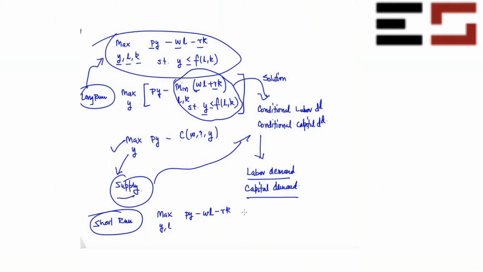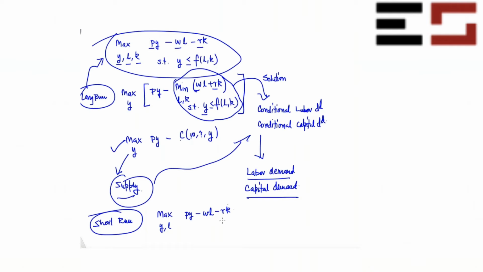Is that fine? Okay, so have you understood long run, short run now? Just imagine a scenario where you've already taken a decision about the capital. Now you are taking a decision about the labor, and so it's like an everyday problem. You're going to decide how many units of labor you want to hire, and how many units of output you want to sell, given that you have some machinery, given that you have some capital.